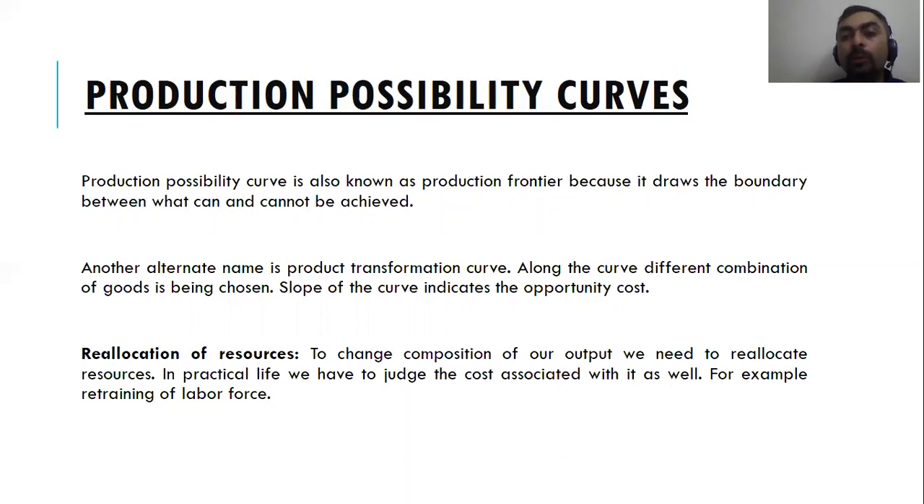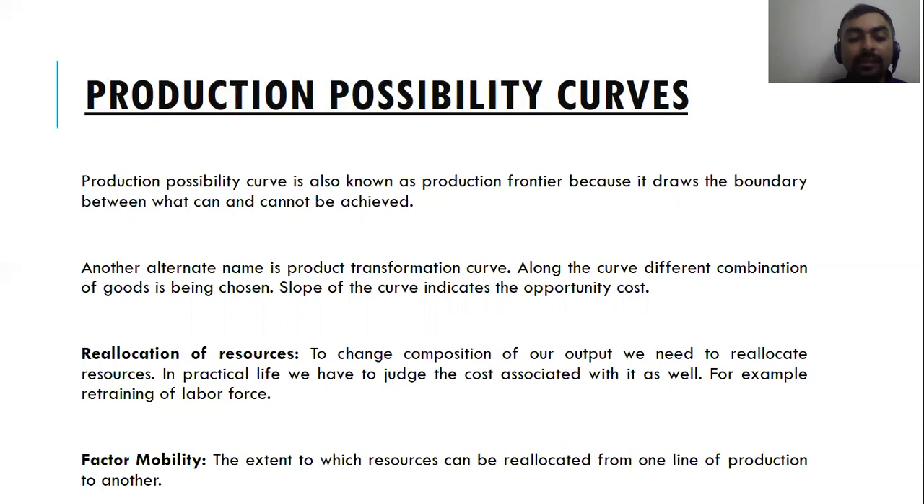For example, you want to switch from capital goods to consumer goods. It's not that easy because your labor is trained to produce capital goods. Your machines are designed to produce capital goods. They are not designed and not trained to produce consumer goods. So it's difficult for you to switch that easily from one to another in practical life. For that, you have to have high factor mobility, which means the extent to which resources can be reallocated from one line of production to another.